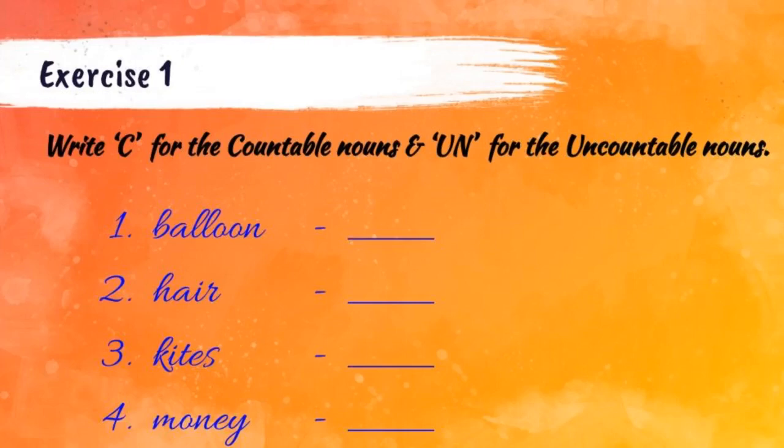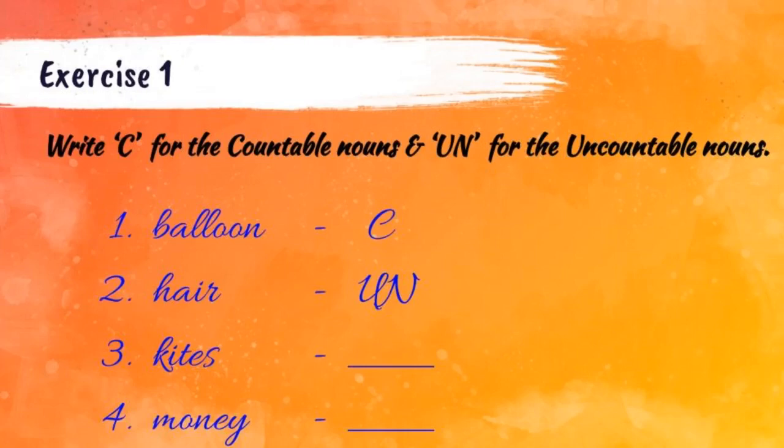Balloon. Yes, we can easily count the balloon. So, balloon is a countable noun. Write the letter C for the first one. Okay, let's move to the second one. Hat. We cannot count it because we cannot separate it. So, the second answer is uncountable. Write the letters UN.